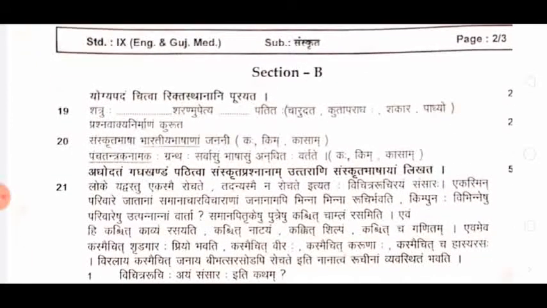Then section B. Section B, there is a Yogya Pada Chitva Rikta Sthanani Puryata. Means here Shatru Desh Saranam Upetya Desh Patita. And here see 2 fill in the blanks are there, and for each blanks 2 options are there.